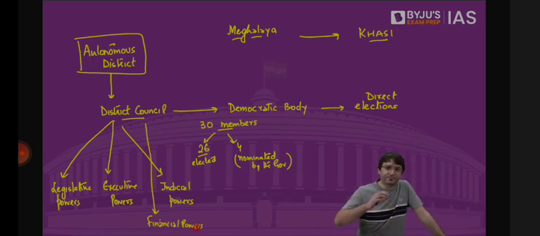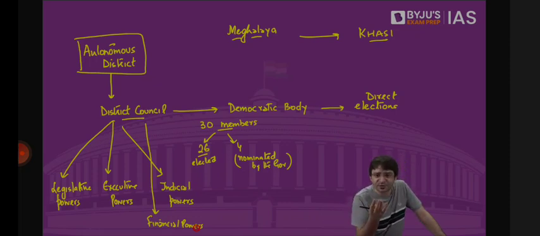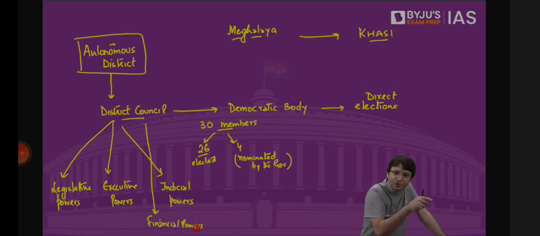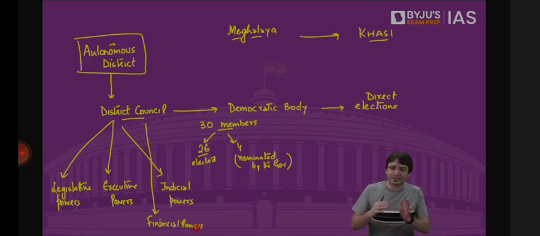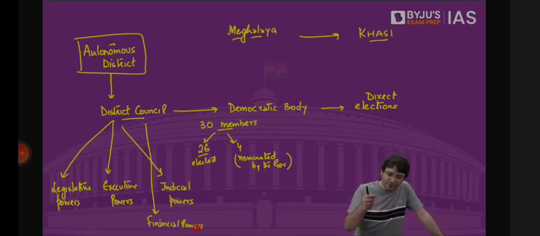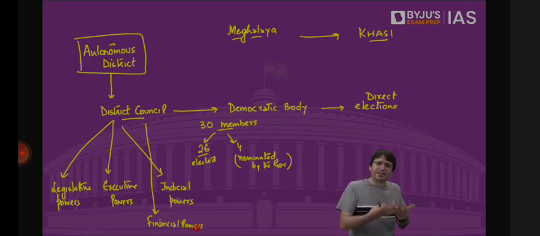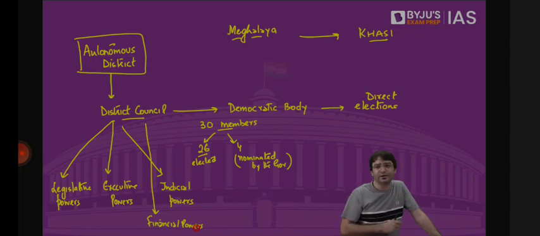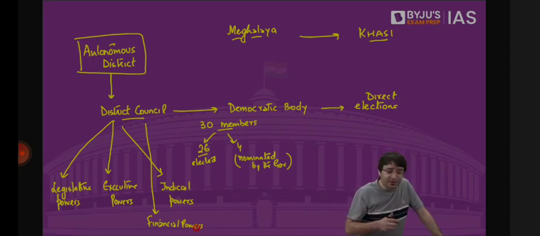Listen to me carefully. At the center, we have Lok Sabha. People of this country directly elect their MPs to Lok Sabha. At the state level, we have the state legislative assembly, where people of that state directly elect their MLAs. At the village level, we have Panchayati Raj institutions. At the city, urban area level, we have municipalities, urban local bodies. But so far as these tribal areas under Schedule 6 of the Constitution are concerned, we have given them some sort of autonomy. Autonomy in the sense that you will have a district council. In your particular district, it is as if you're running your entire country. You're running your own country. Because you will decide what are the taxes that you will impose on the people.